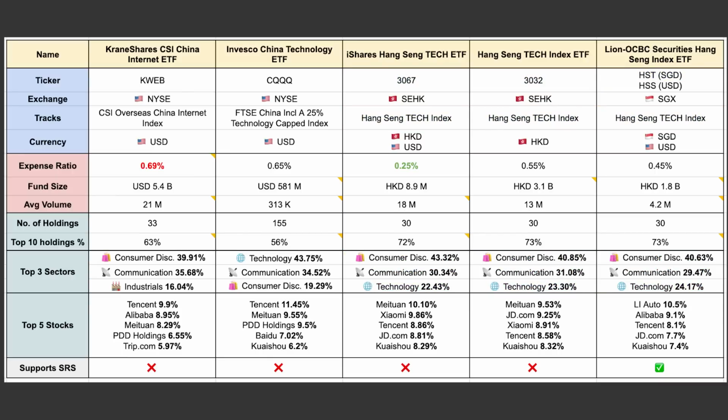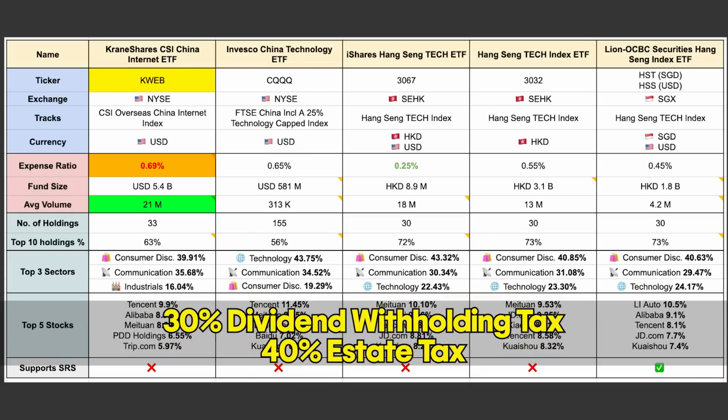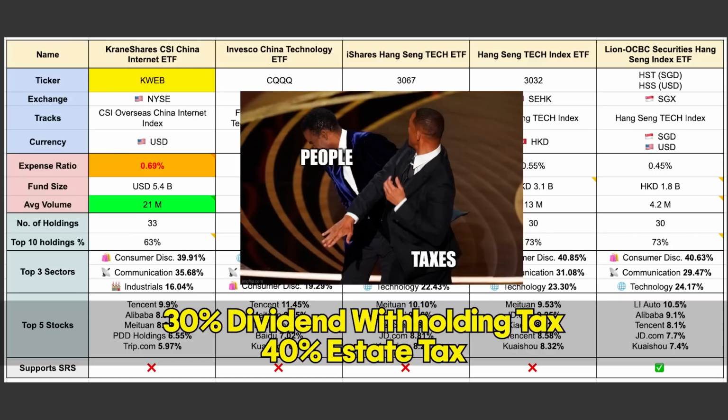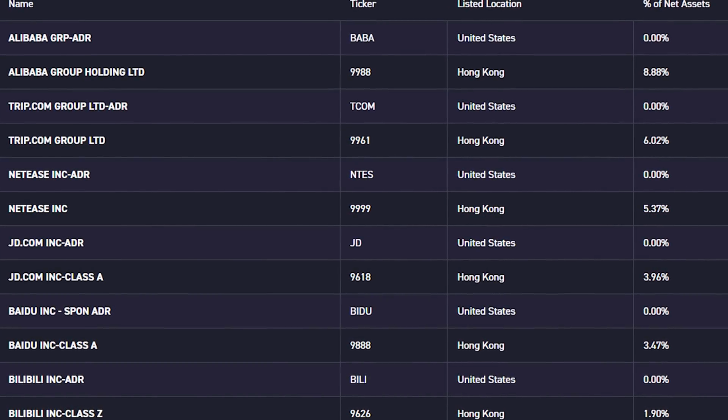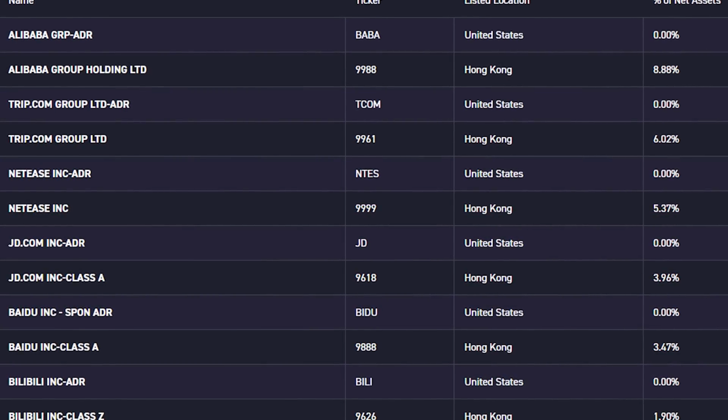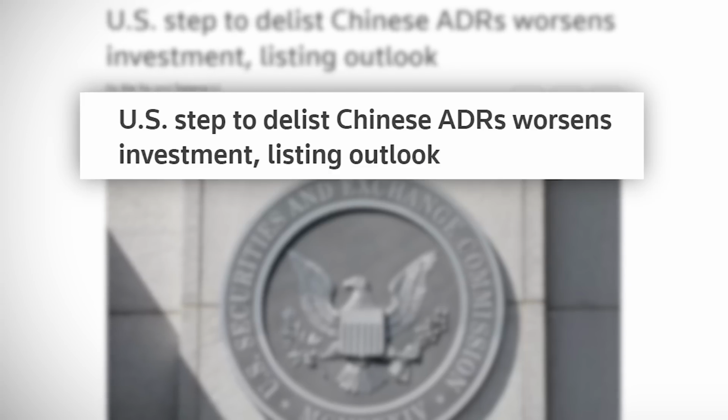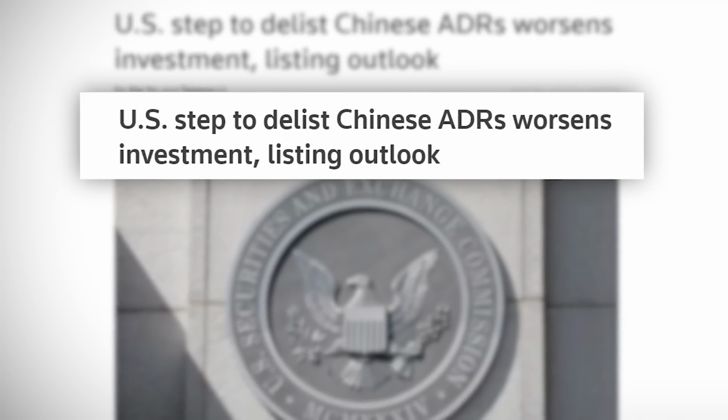Out of these 5 ETFs, KWEB is the most popular ETF, with an average trading volume of 21 million shares a day. However, KWEB has 3 major downsides. 1. It has the highest expense ratio of 0.69% out of all the ETFs here, so you would be paying more in fees. 2. This ETF is domiciled in the US, so you will get slapped with a 30% dividend withholding tax and up to 40% estate tax when you pass away. And lastly, some of the holdings are ADRs in the US. As mentioned earlier, ADRs are not company stocks, and there's a risk of the US delisting ADRs from the stock exchanges due to regulatory issues.